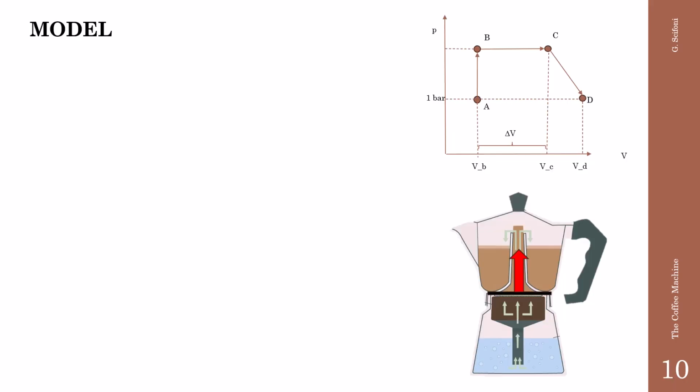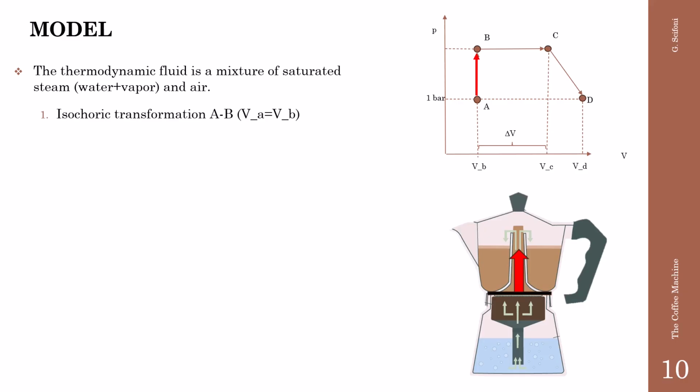Which model do we adopt for the simulation? The thermodynamic fluid is actually a mixture of saturated steam, water plus vapor, and air. The first transformation from A to B is isochoric. The volume does not change. The second transformation is isobaric from B to C. The volume changes.